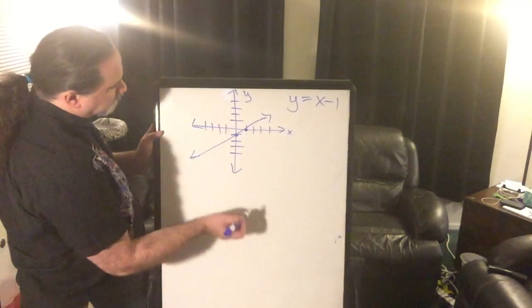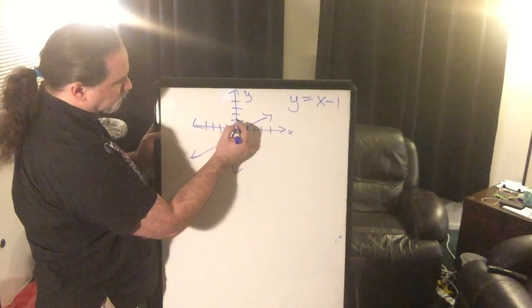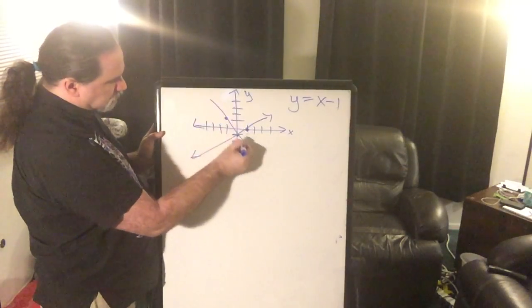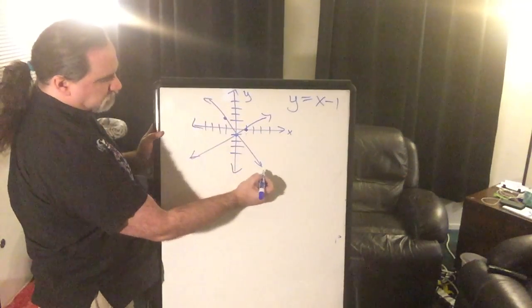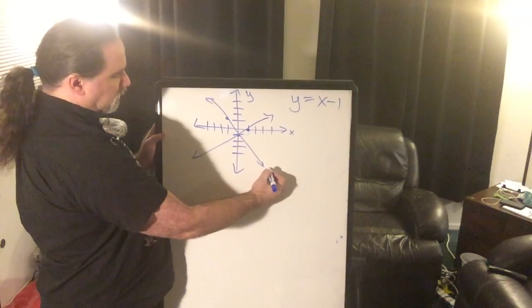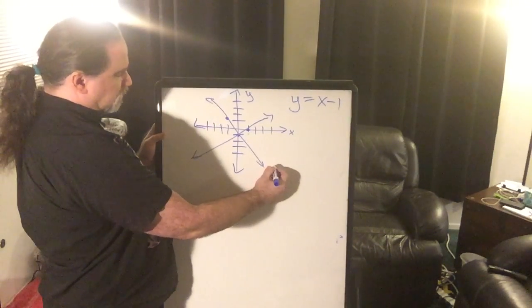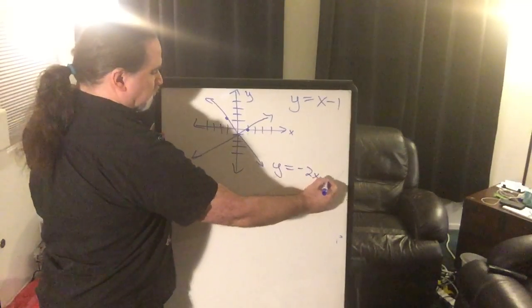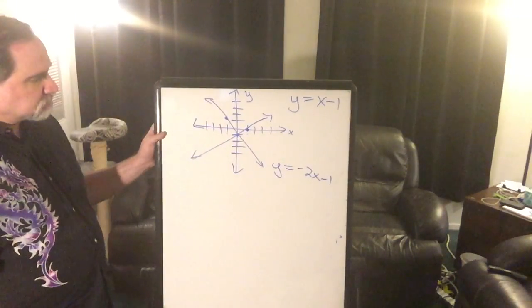And then this equation. And this one might be, oh, let's make it, I know what the equation is, so it's y equals negative 2x minus 1.